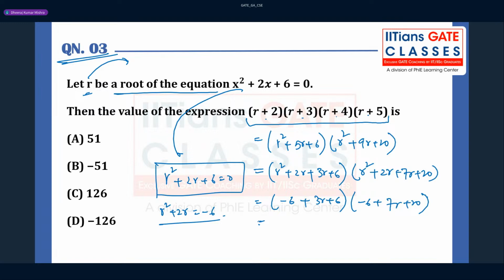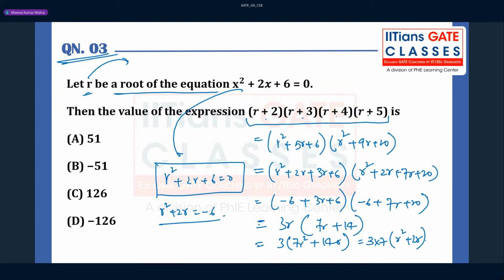So can we solve further? So 6 gone, so it is nothing but 3r, and here you will get 7r, then it will be nothing but 14, right? So can we take this also? You see here, guys, if you take r inside, so it is nothing but 7r square plus 14r, right? So you can take something out, because you have to make r square plus 2r. So if you take 7 out, so 3 into 7, and you can write this as r square plus 2r.